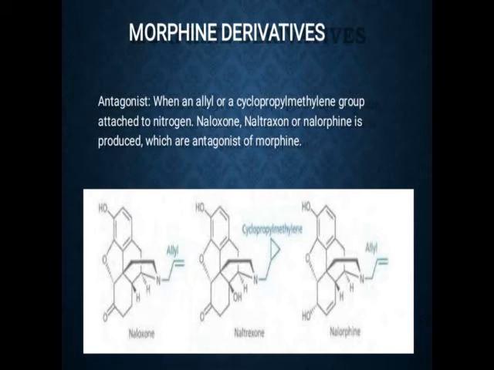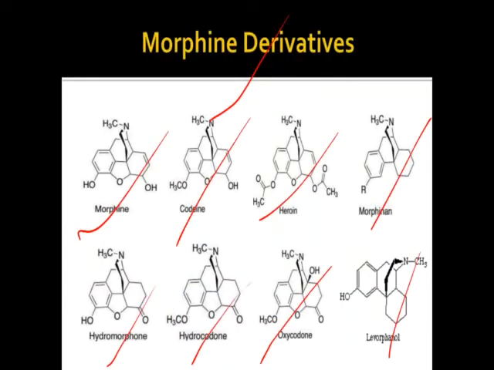So when an allyl or cyclopropyl methyl group is attached to the nitrogen, so here nitrogen is present. If you observe the structures of naloxone, naltrexone, and nalorphine, these three are antagonists of morphine. If you see the structure of morphine, there is a CH3 on the nitrogen.